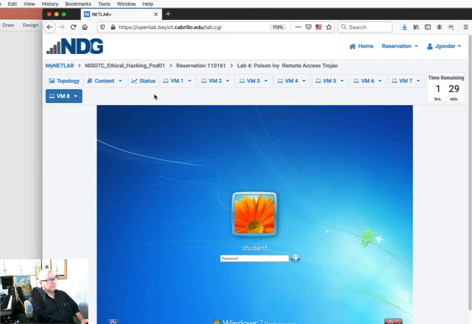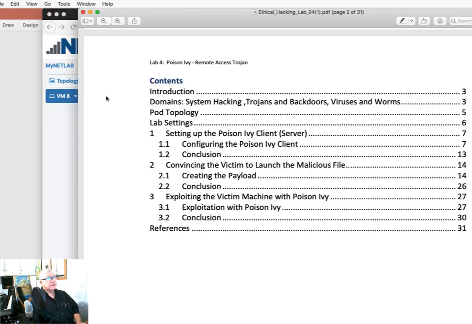Okay, so let's take a quick look at our lab here. So we're in the domain of hacking, Trojans, backdoors, viruses, worms. We've looked at topology. There's lab settings. The idea here is to set up Poison Ivy and configure that, create and launch a malicious file, get the victim to open that file, and then exploit that machine once we have access to it and look for a couple of things.